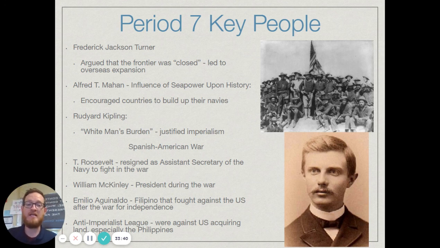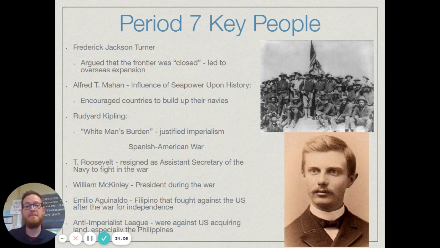Rudyard Kipling is the one who writes The White Man's Burden, which we mentioned before, that justifies imperialism. With the Spanish-American War, Teddy Roosevelt, I already mentioned him, resigns as Assistant Secretary of the Navy in order to fight in the war as part of the Rough Riders. William McKinley would be the president during the Spanish-American War. You'll see him oftentimes portrayed in political cartoons having to do with imperialism.